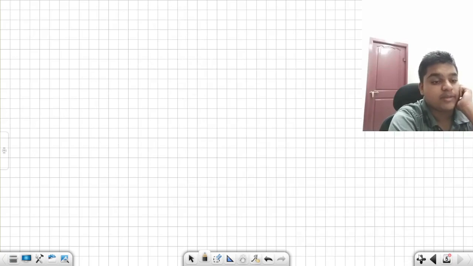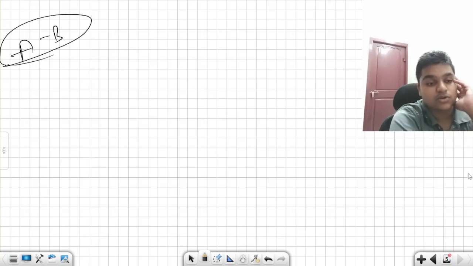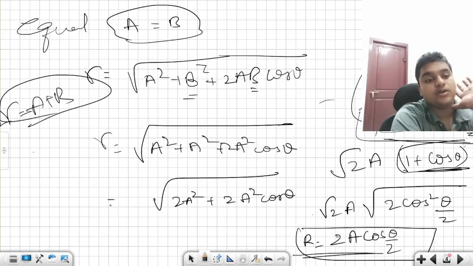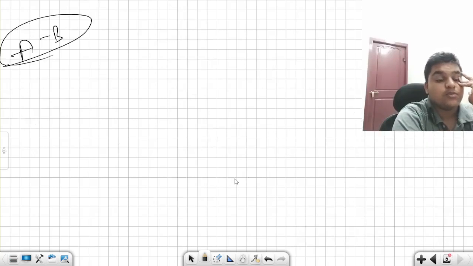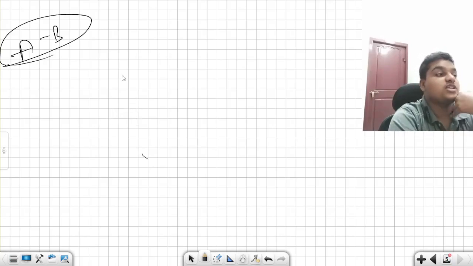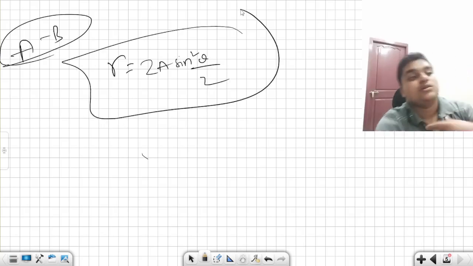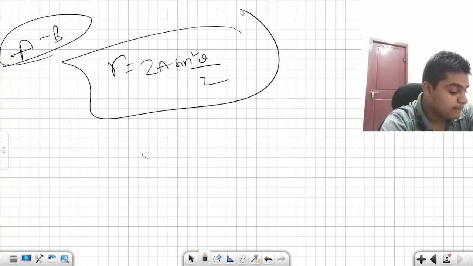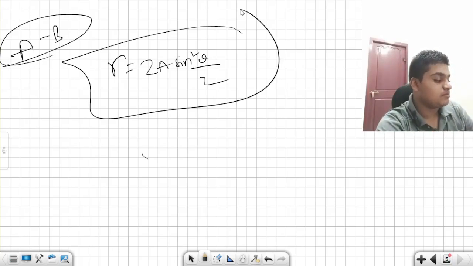Let us talk about the A minus B condition. If it is the A minus B condition, we only know one thing to do: substituting minus in place of plus. If I substitute minus here, then it becomes 1 minus cos theta. What is 1 minus cos theta? It is 2 sin square theta by 2. So therefore the answer becomes R is equal to 2A sin theta by 2. Simple, it is very simple.